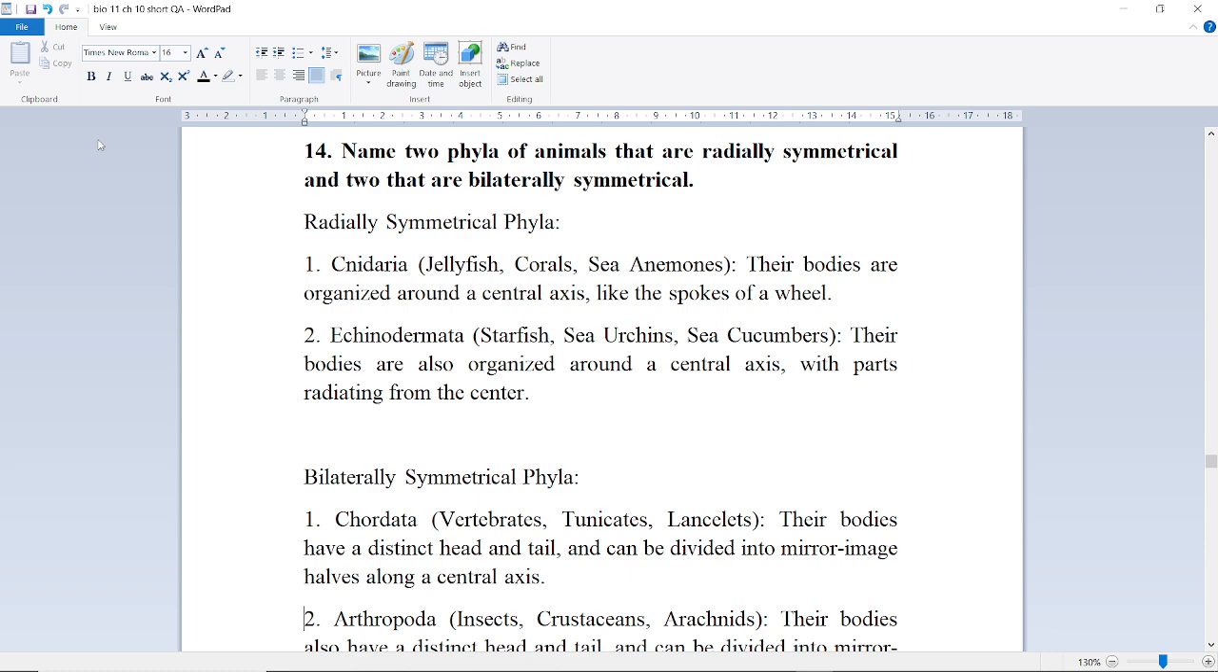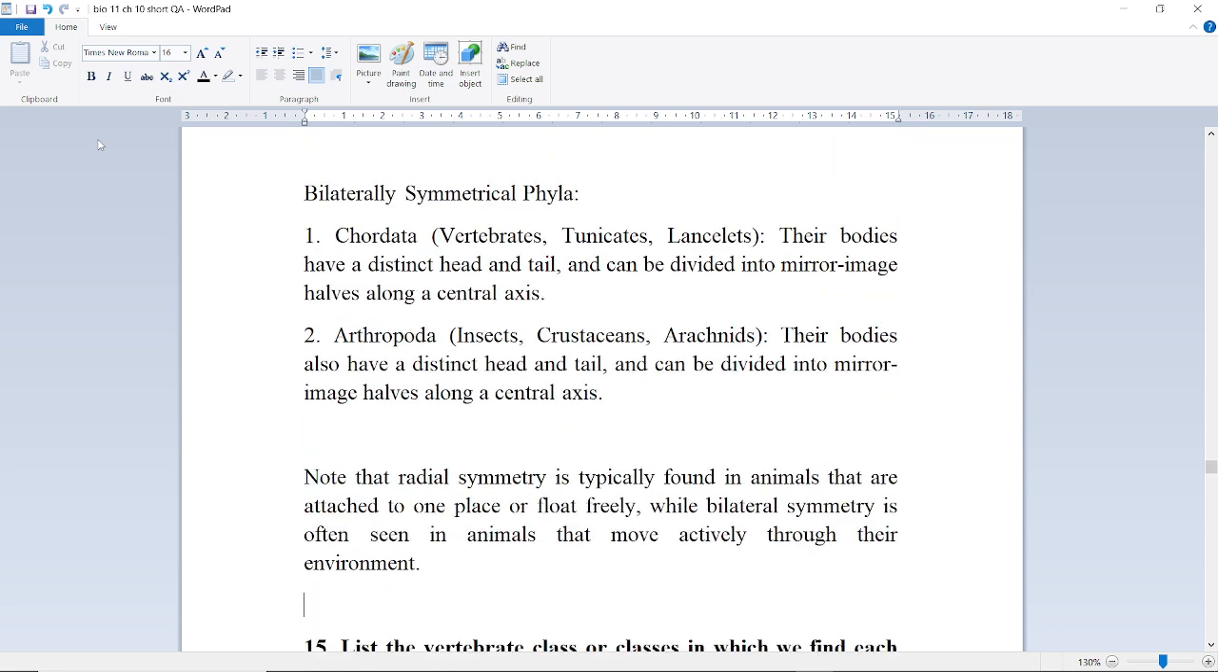Next is phylum Echinodermata, for example, starfish, sea urchins, and sea cucumbers. Their bodies are also organized around a central axis with parts radiating from the center. Next is bilaterally symmetrical phyla.